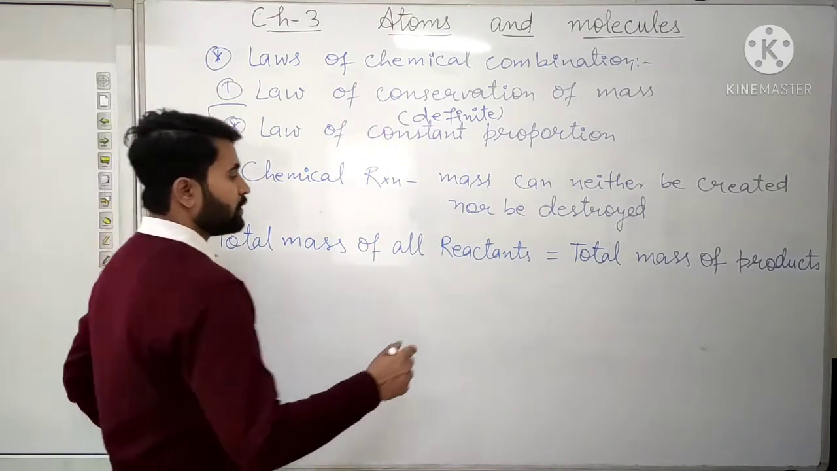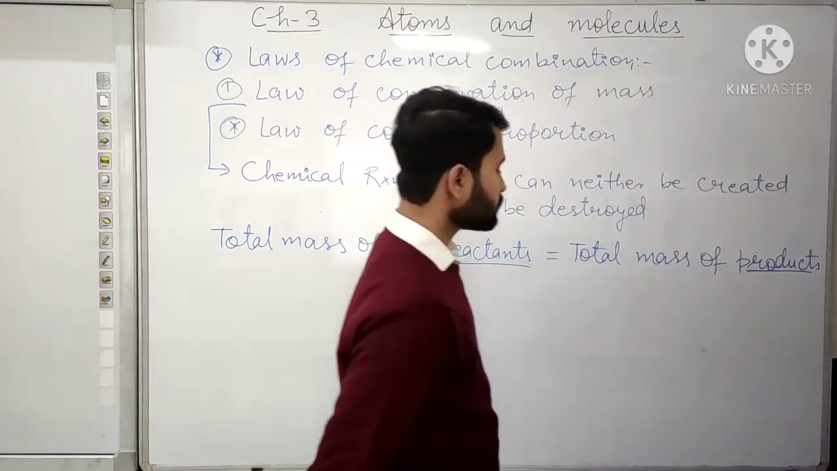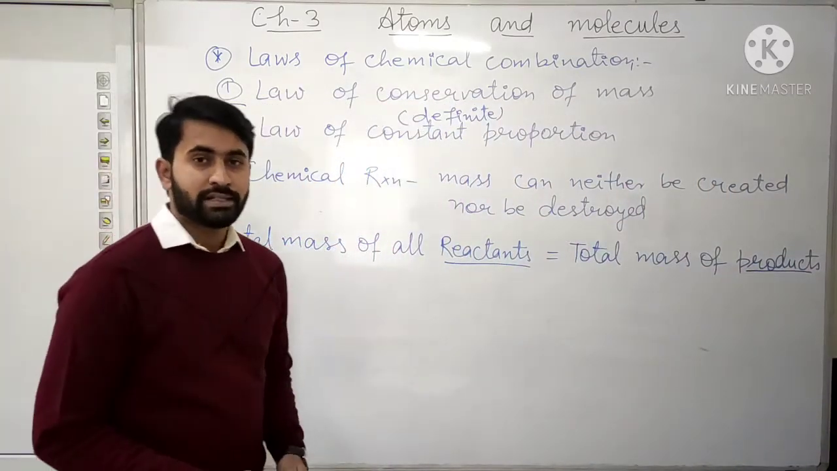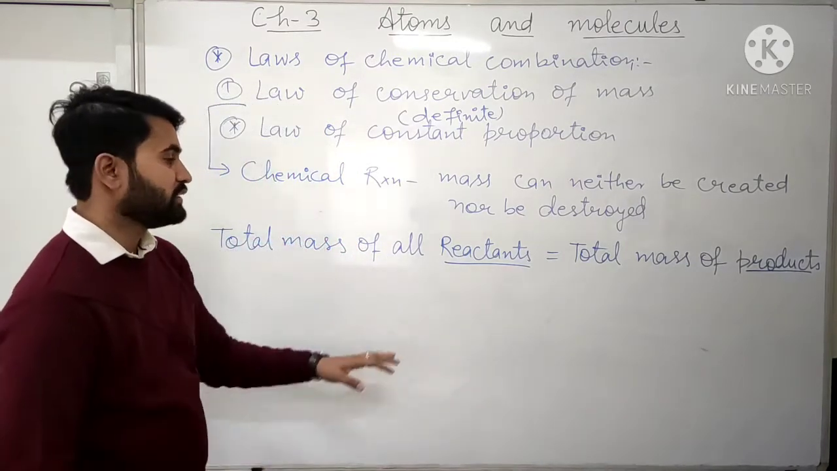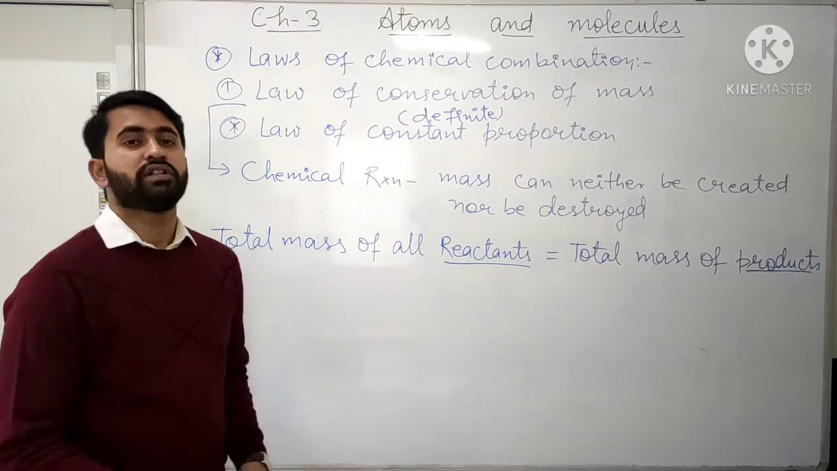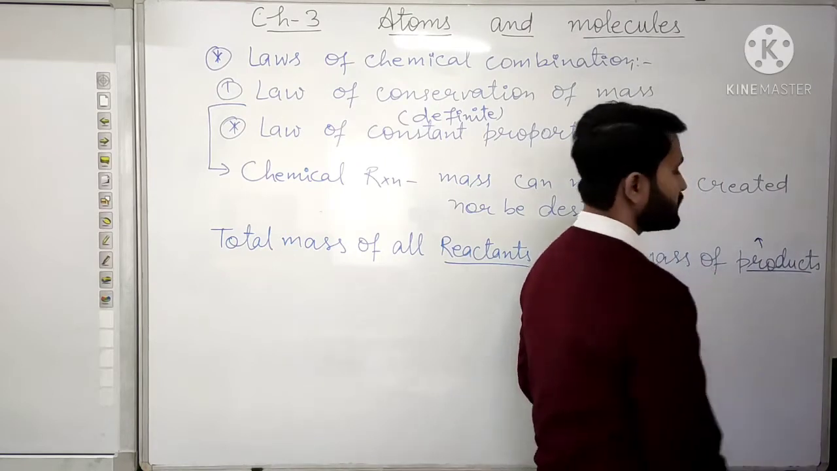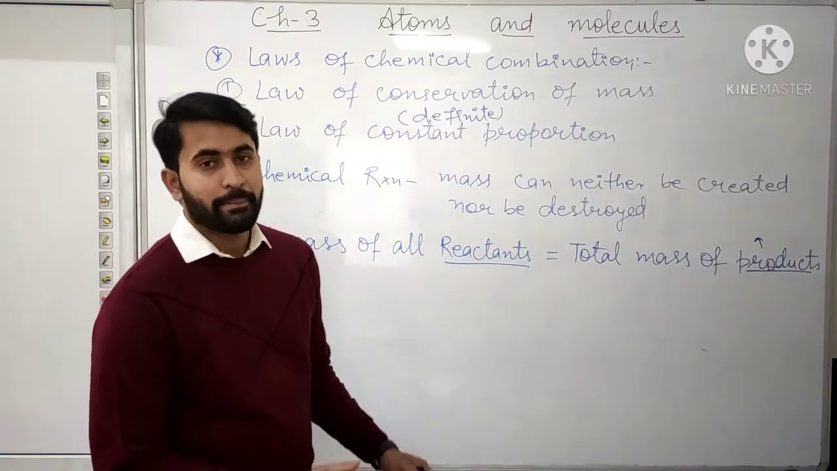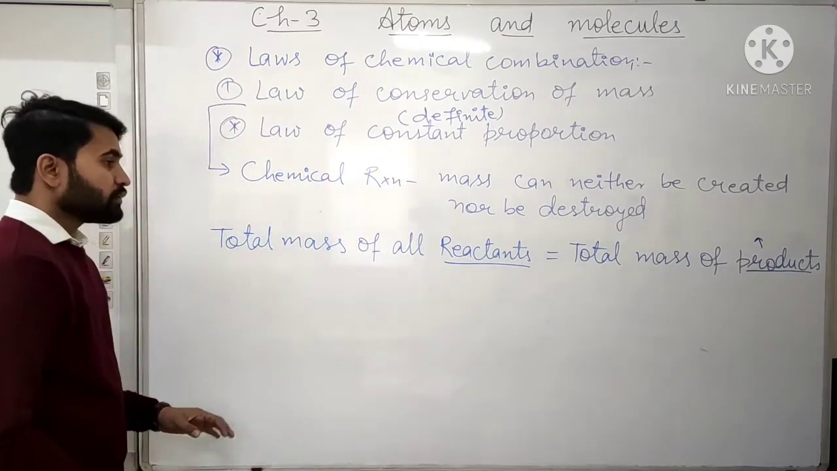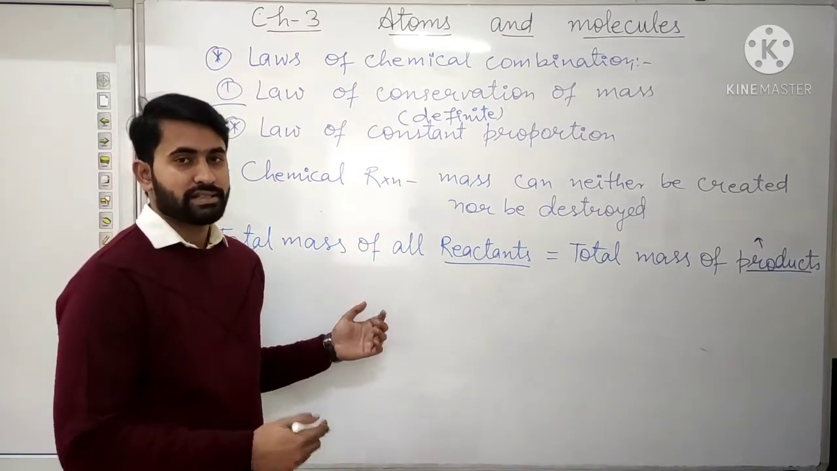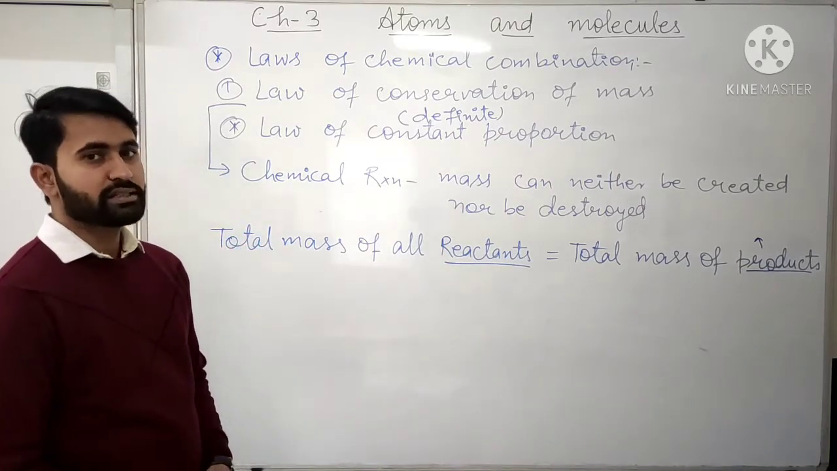Now, do you remember what are reactants and what are products? Yes, reactants means those substances that we take initially, and products means those substances which are formed during a chemical change or chemical reaction. So reactants are the initial substances taken, and the new substances that are formed are known as products.